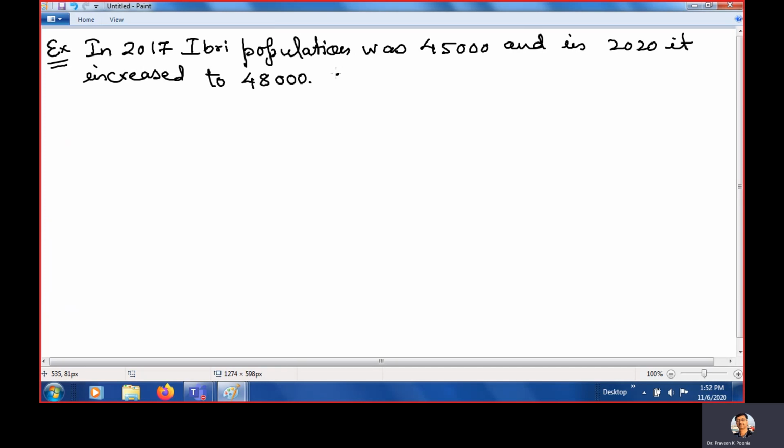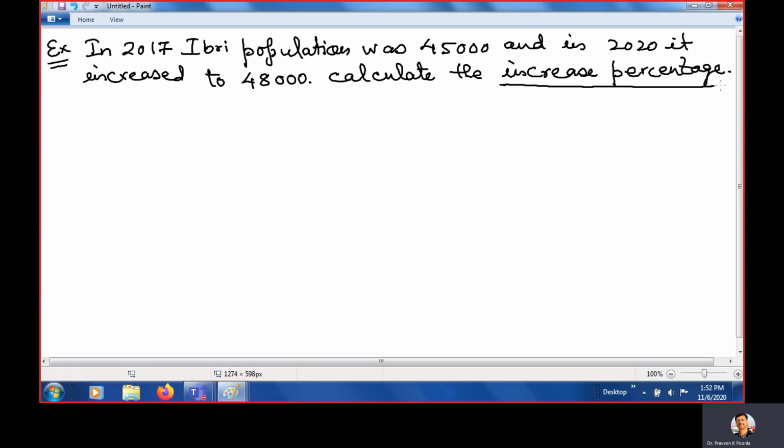Okay, calculate the increase percentage, or you can call it the gain percent also. The increase percentage we sometimes write as gain percentage also.